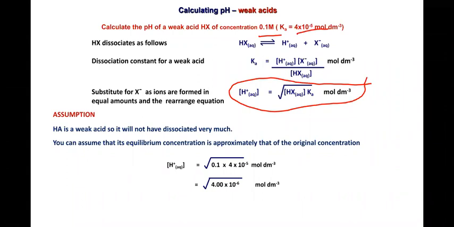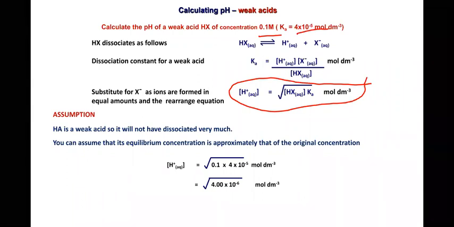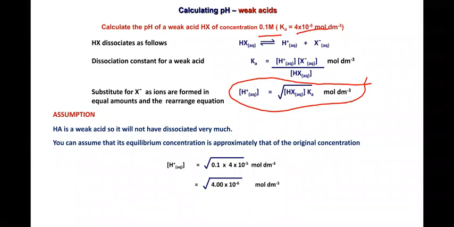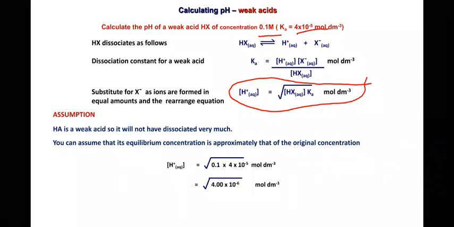It will be 0.1 only, I think. Okay, suppose one molar of HCl is there, and 0.1 molar. What about the dissociation? It will be same, sir. Then you will get the same pH value for both solutions, 0.1 molar of HCl and 0.1 molar of HCl? Yes, sir, you get the same pH value.